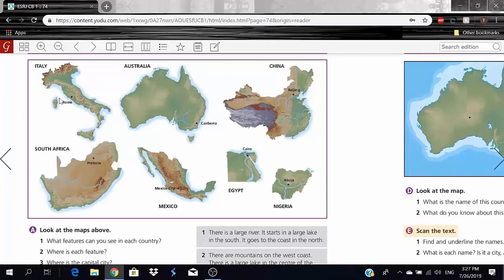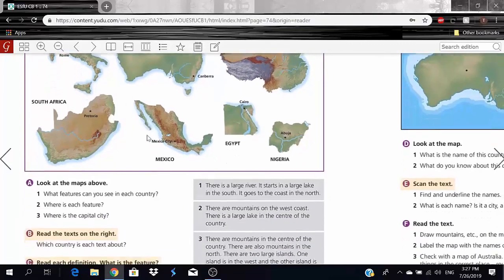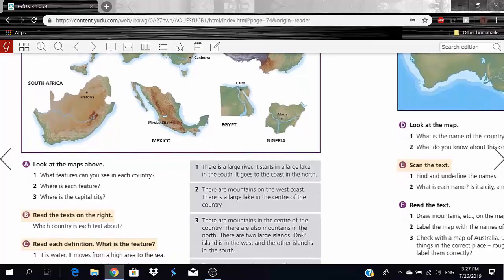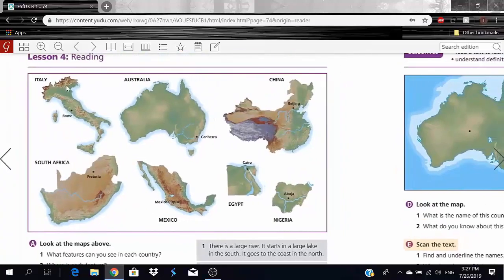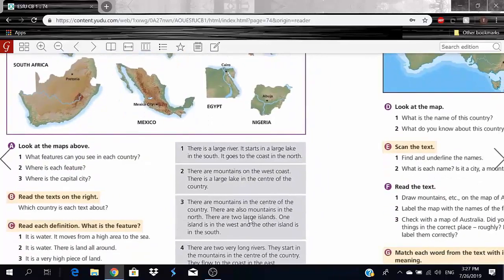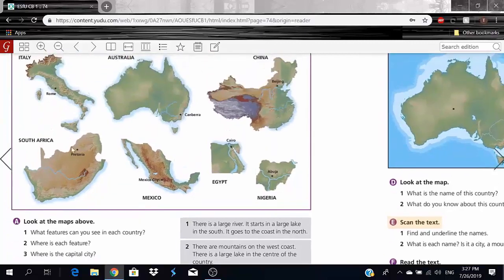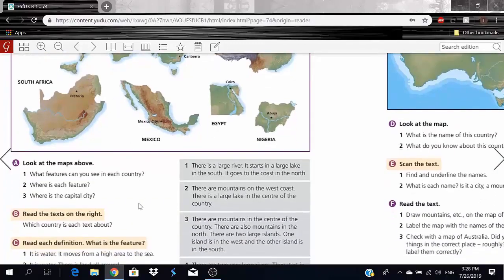It seems to be Italy because here are the mountains, you guys. It's in the center. And there are also mountains in the north for Italy, right? What else? There are two large islands. We have an island in the west right here, you guys, and one in the south at the very bottom. And we have mountains all over. So number 3 will be Italy.